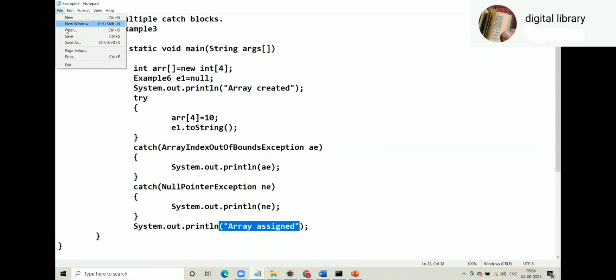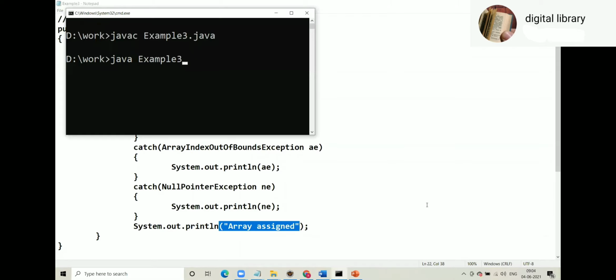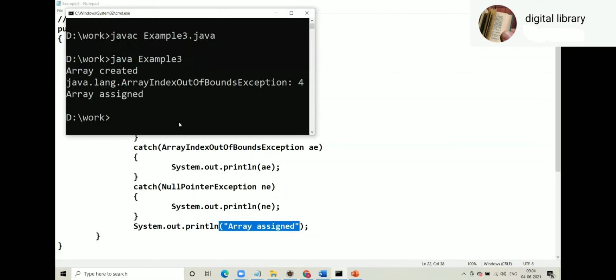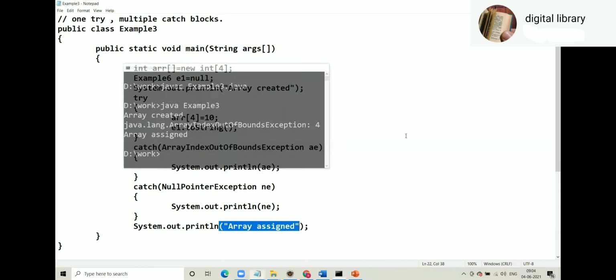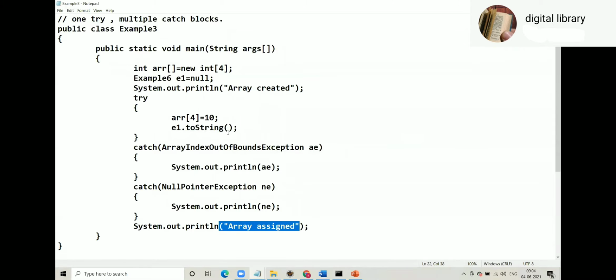So let's see the output. See, array created, array index out of bound exception 4, and array assign. This line got skipped. So that proves whenever an exception gets raised at a particular statement, from there it goes to the respective catch after skipping the next line or next statements. So your placement of statements is very important. Placement of coding.